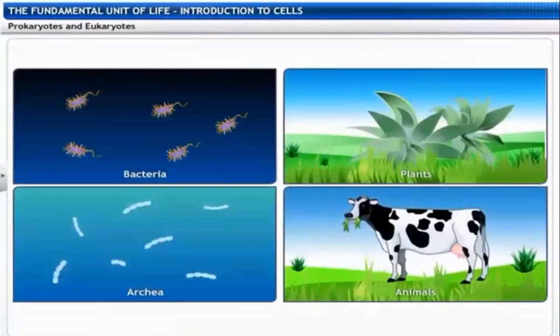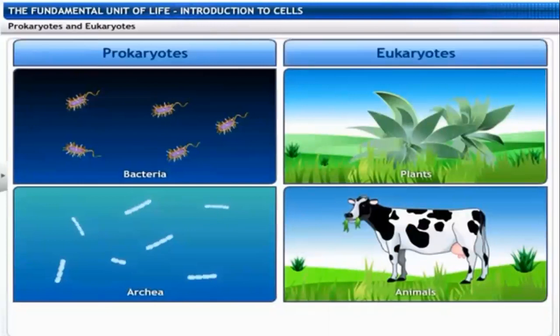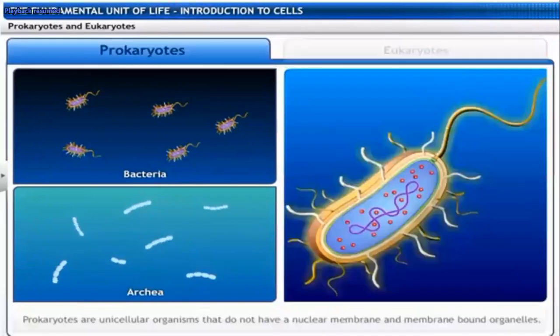Living organisms are also classified into prokaryotes and eukaryotes, based on the organization of the cellular structure. Karyotic means a nuclear membrane. Prokaryotes are the unicellular organisms. The best examples are the bacteria and archaea.